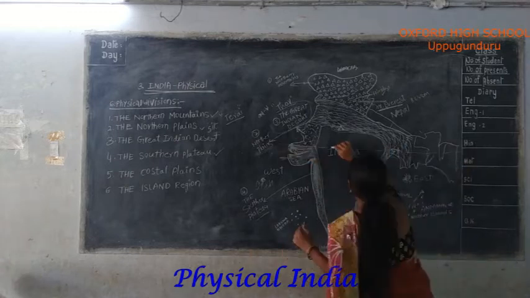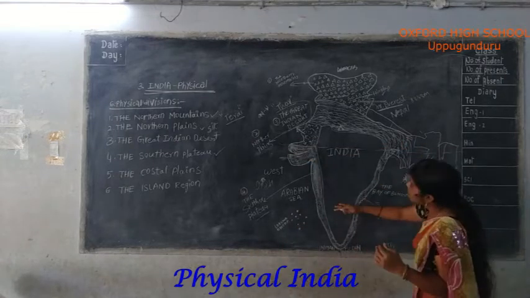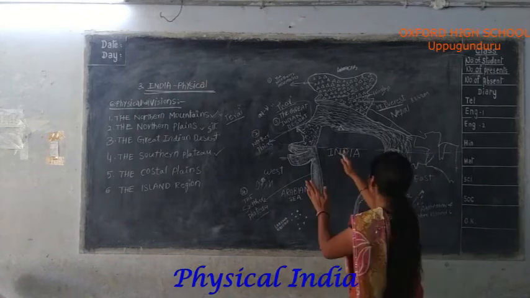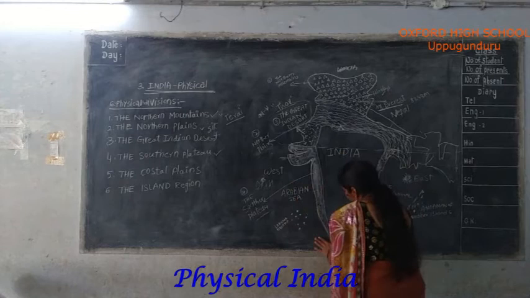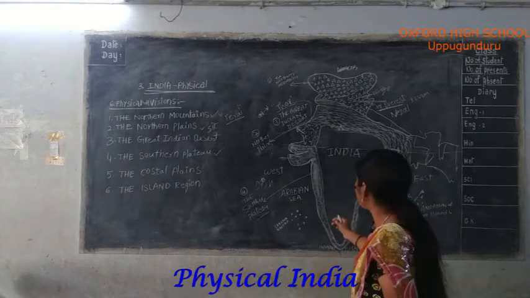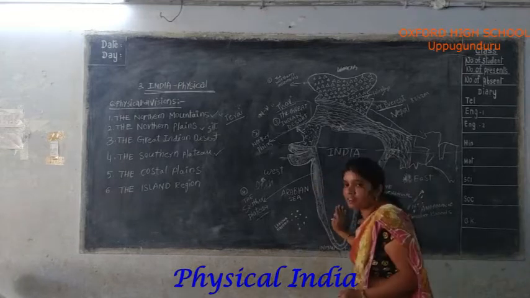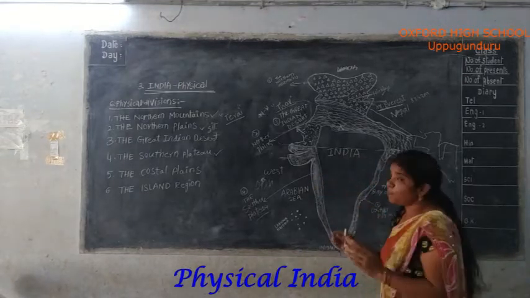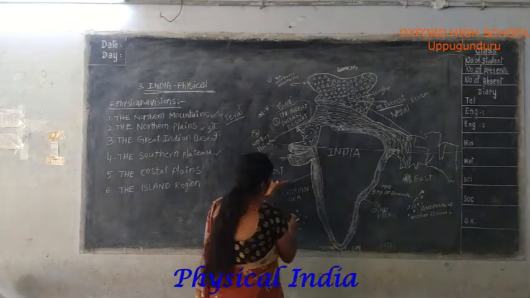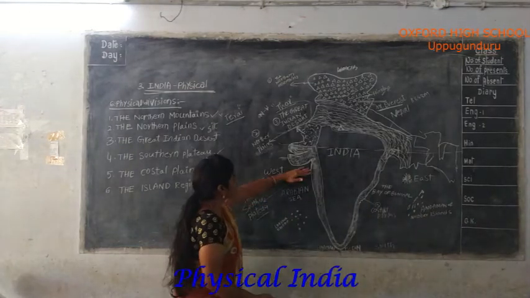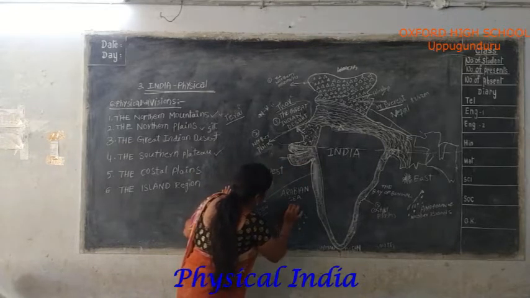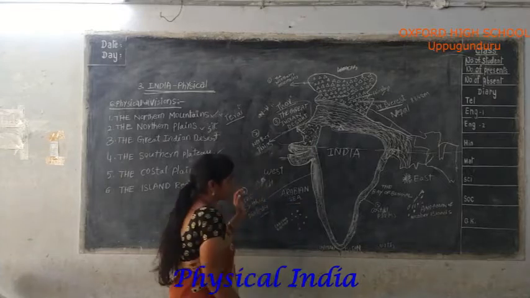Below this is the southern part of India. The southern part of India is a peninsula, meaning three sides of water. On the west side of India is the Arabian Sea.